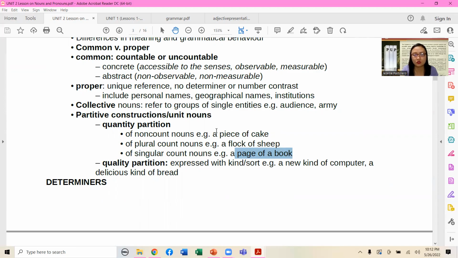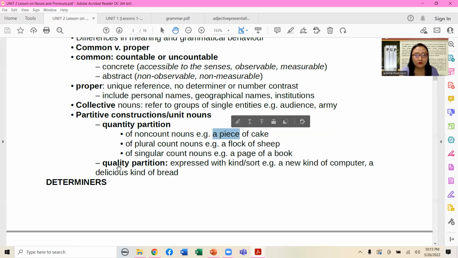So you would see that quantity partition uses quantifiers: a piece of, a flock of, a page of. That makes the noun more distinct, or shall we say specific. A piece of what? A piece of wood. I see. So not a cake, but a piece of wood.